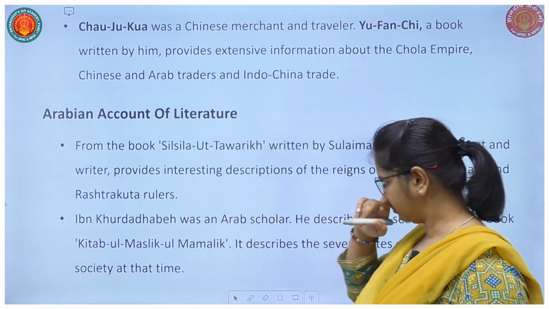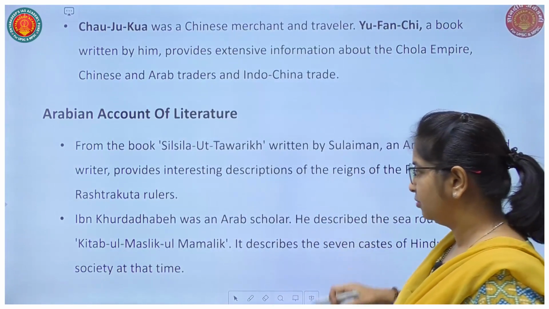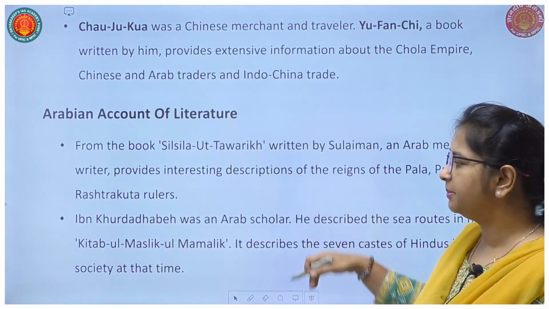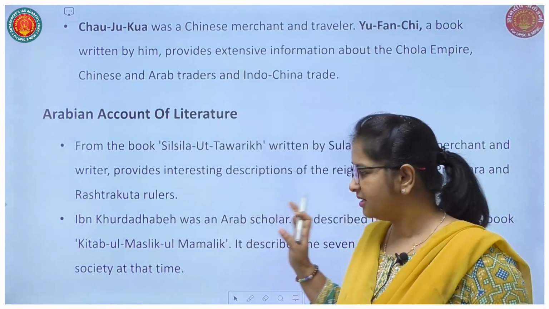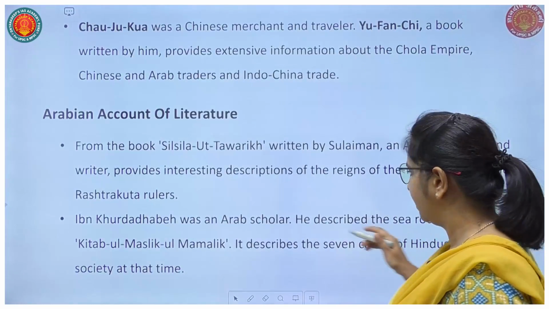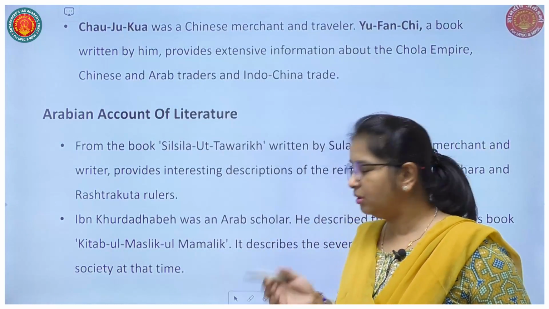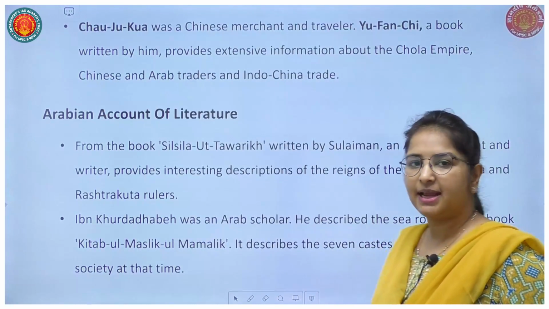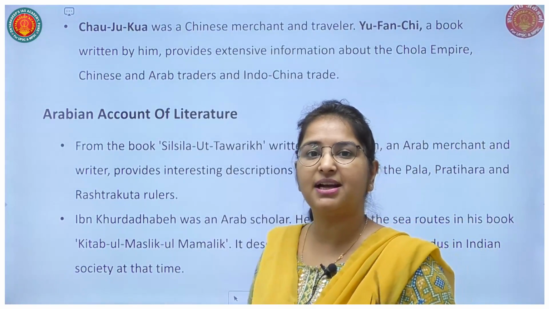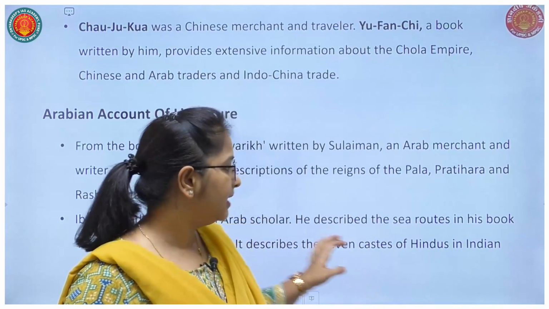This is one. Then, Ibn Khurdadabeh was an Arab scholar, right? Ibn Khurdadabeh has written the book Kitab ul Masalik wal Mamalik, right? So this is his book, and it described what? It described the 7 castes in India, right? Even